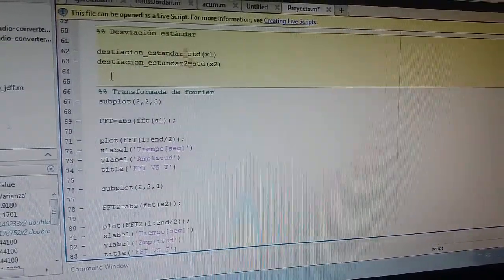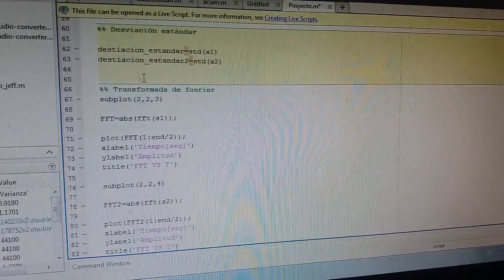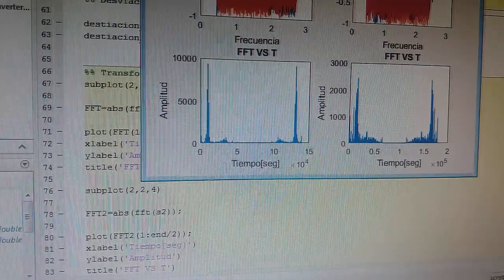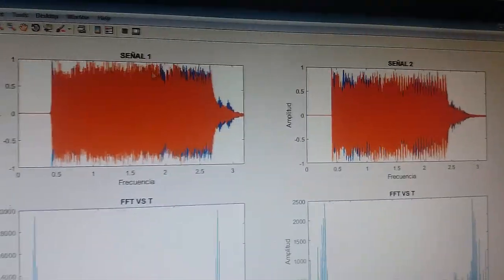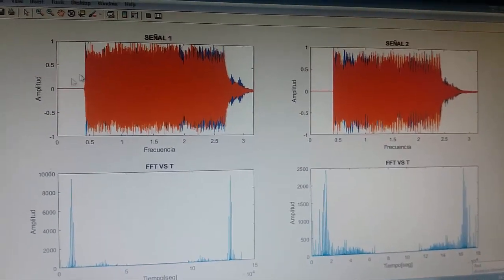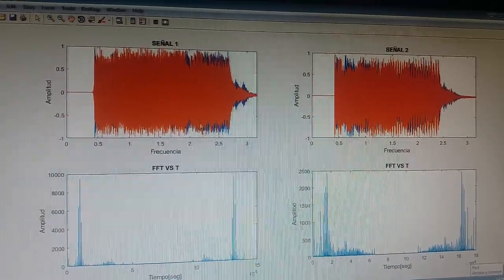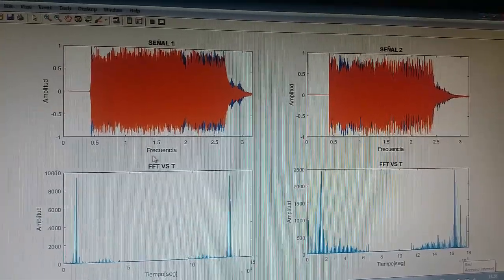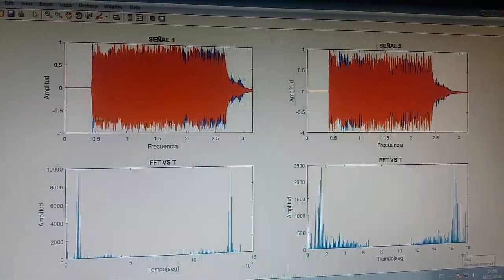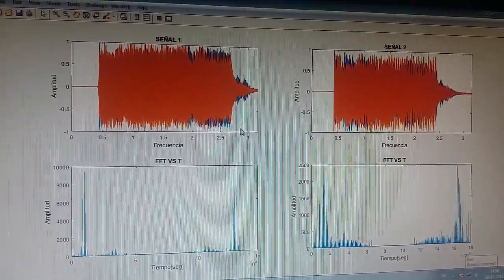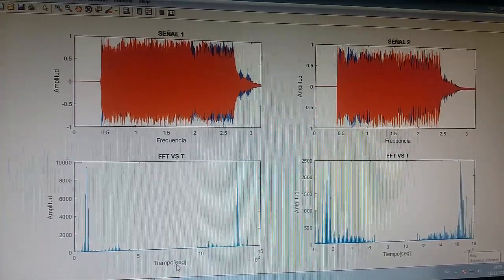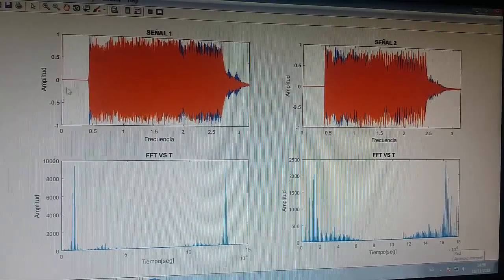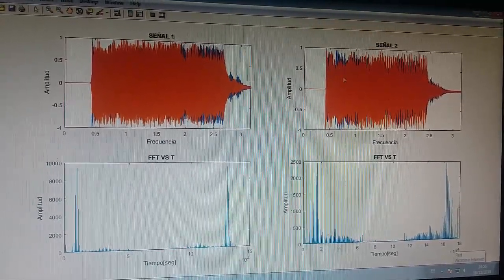My classmate is going to explain about the Fourier transform. The pop-up window shows us the graphs. In the first graphs, we show the signals of the audio, as well as its frequency and amplitude. Later, in the lower part, we have the Fourier transform in the amplitude and time, the same ones that show the audio signals and our purpose with the project.